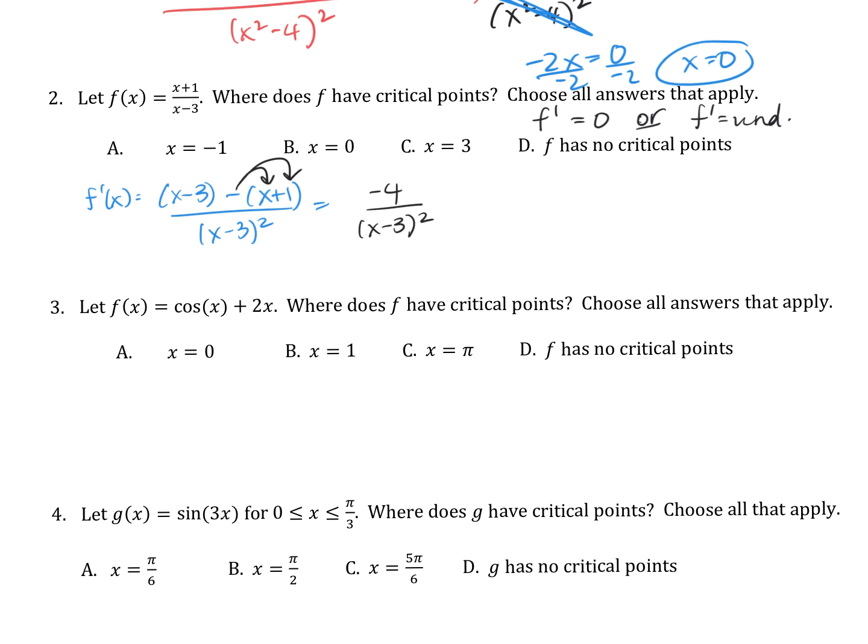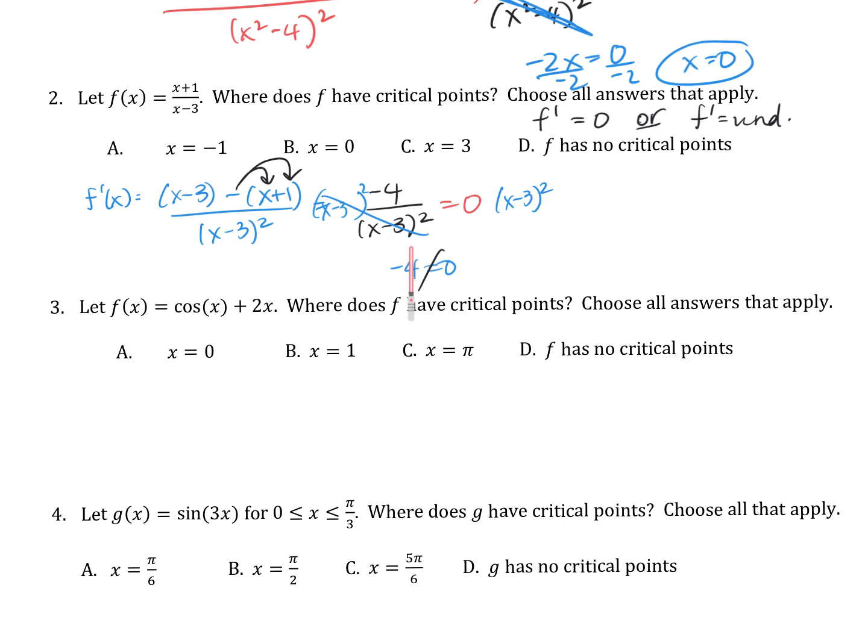We've got to do two different scenarios. We set that equal to 0, and we set it to see where it's undefined. When I set that equal to 0, I multiply by the denominator, and I get negative 4 equals 0. And that's not true, so I don't have a critical point when it's equal to 0. Do you want us to show that step? No, because you just know the setting. You're totally good. When AP problems get complicated enough, you'll have to show that stuff because it won't be as obvious. For right now, you're great.